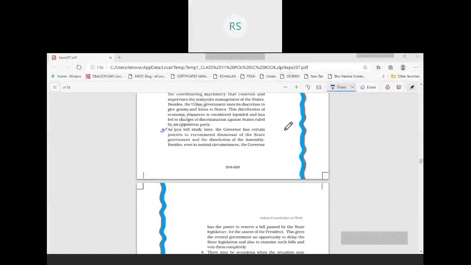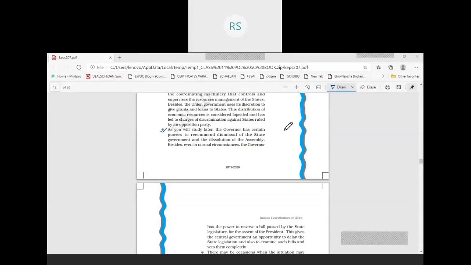But in the case of the governor, the post is not apolitical, it is political, because the governor is appointed by the president, and the president appoints the governor according to the advice of the cabinet and the prime minister. And what we have experienced in our country is that the governor works as the agent of the central government.